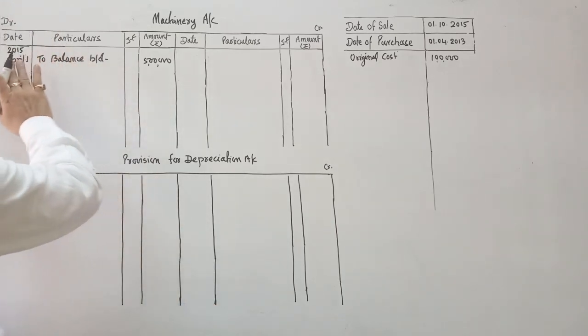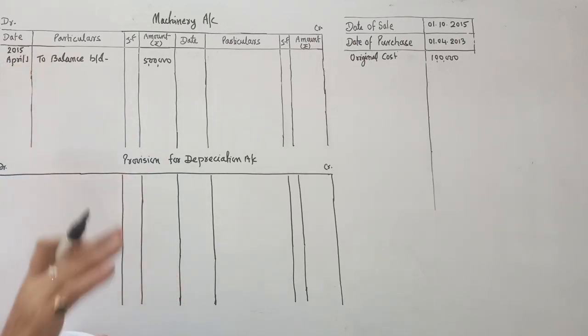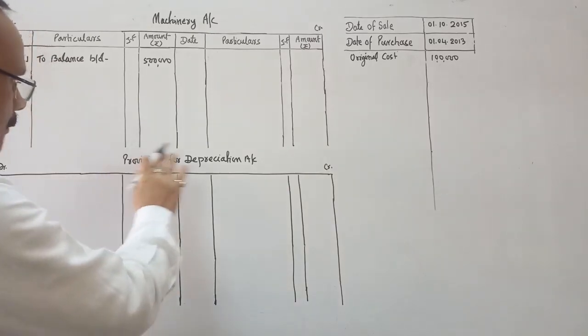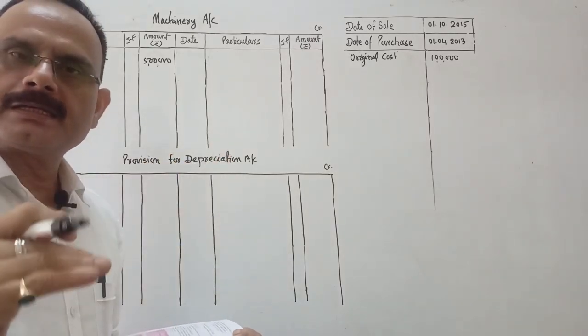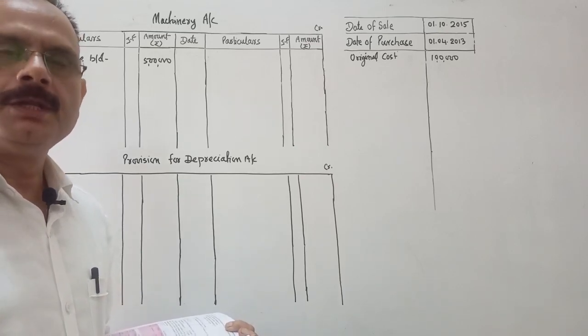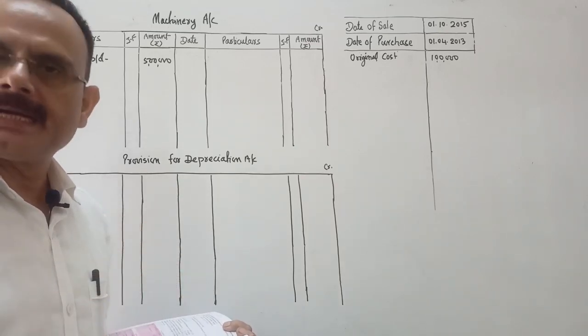We write it on the debit side because machinery comes under real account, and all assets have a debit balance. Provision for depreciation is a liability, and all liabilities have a credit balance.